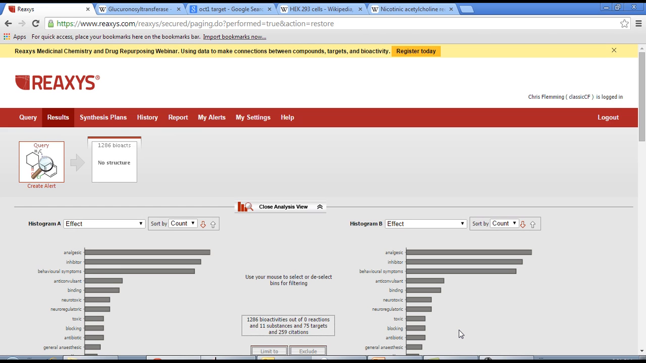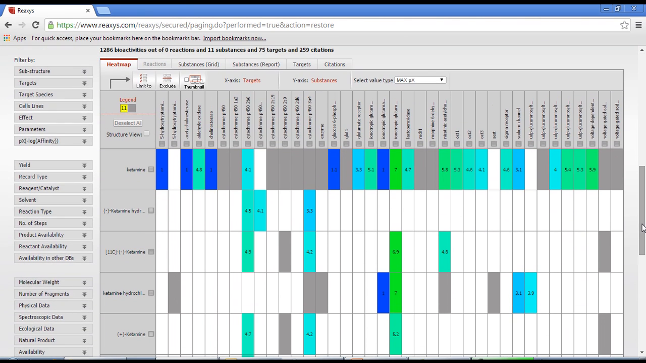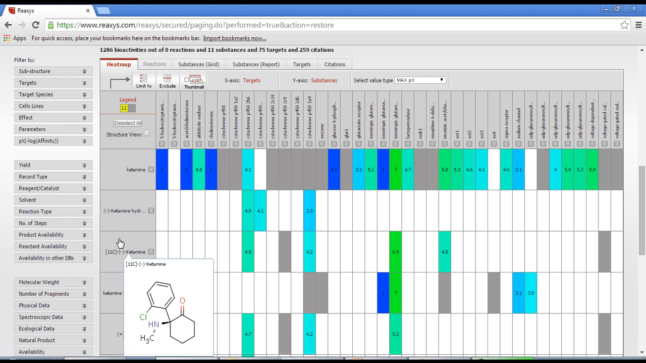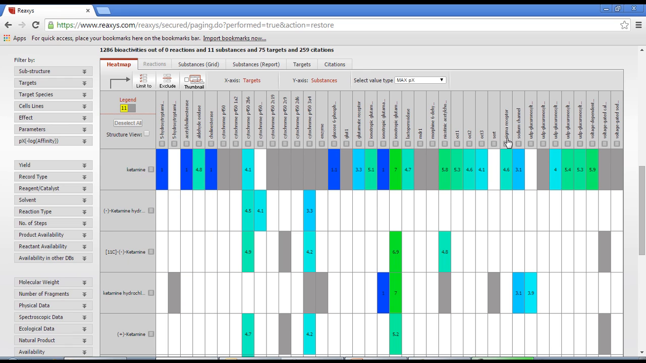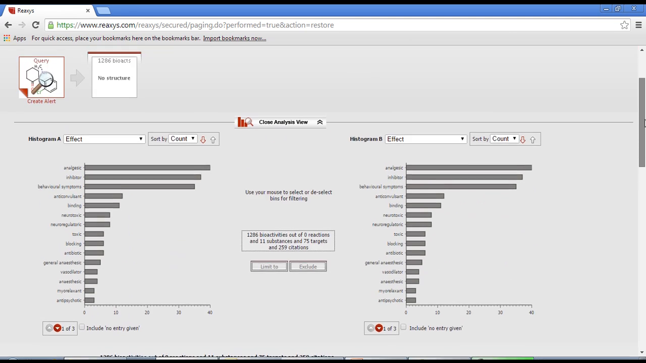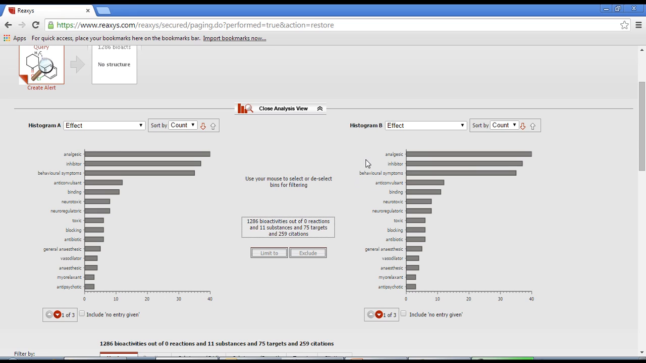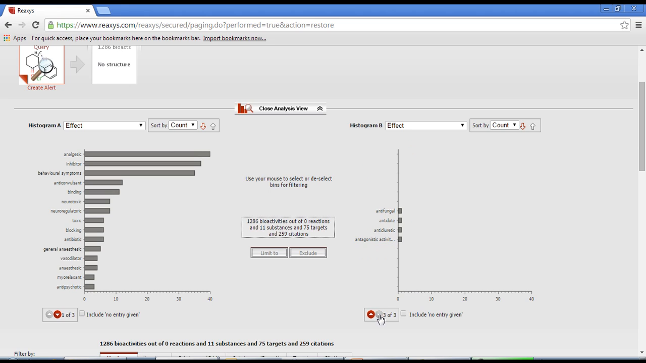The results open to the heat map, where I can view the data several different ways. Right now we're looking at ketamine and related drugs along the side, and targets along the top. And there seems to be a good variety of targets. Here's the sigma receptor, and here are the ionotropic glutamate receptors. What kind of effects have been observed with this drug? A quick look at the analysis tool shows you a listing, like behavioral symptoms, vasodilator, and even antifungal.